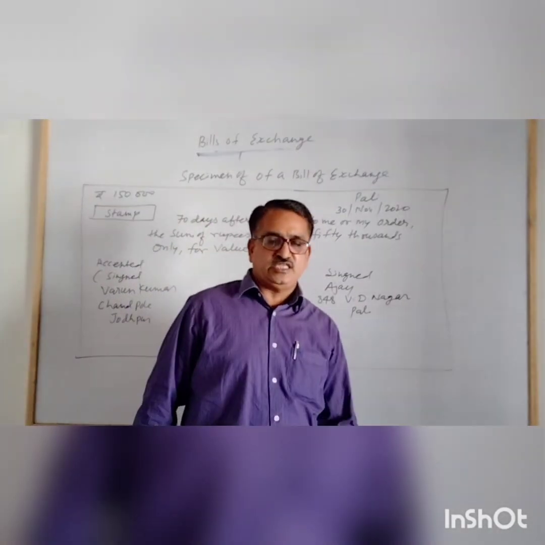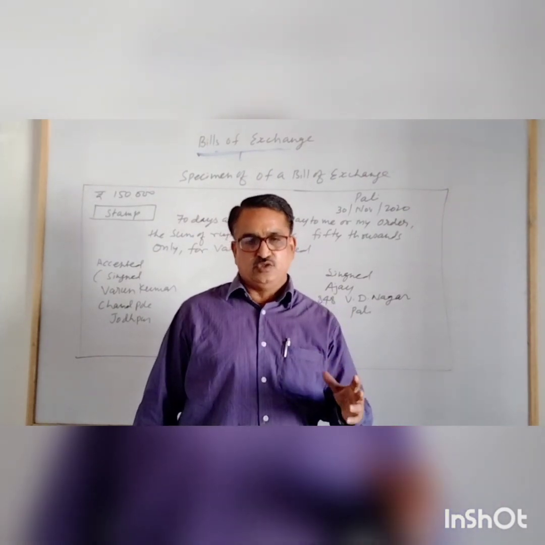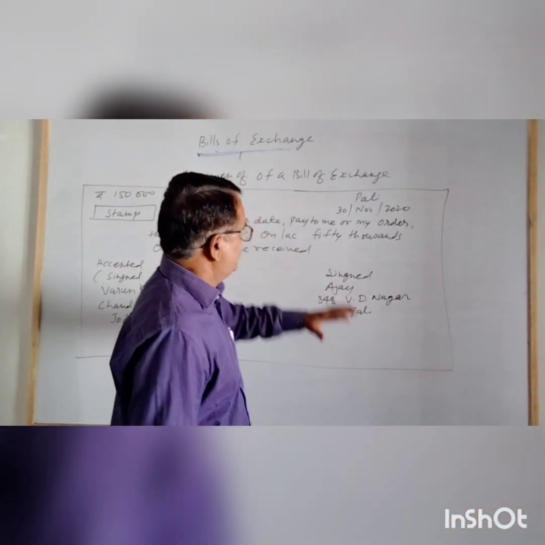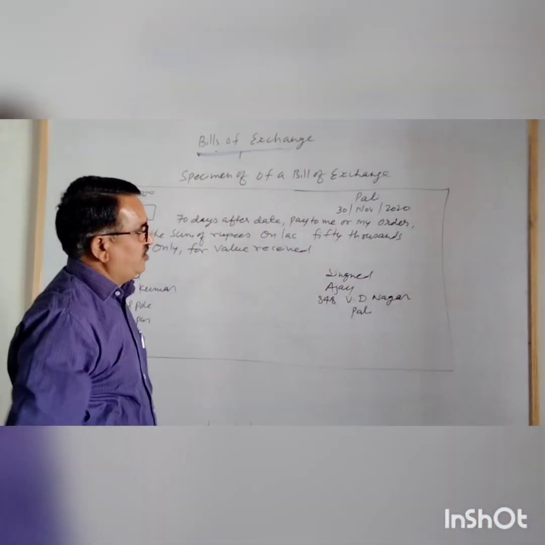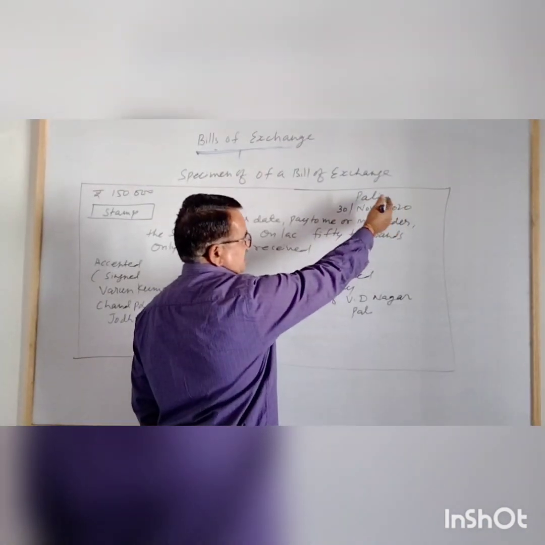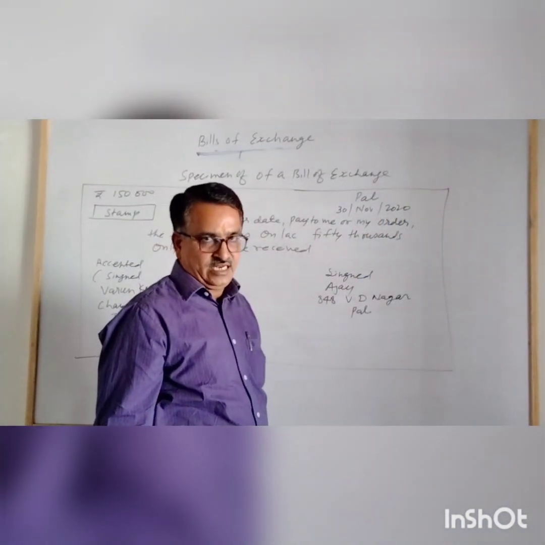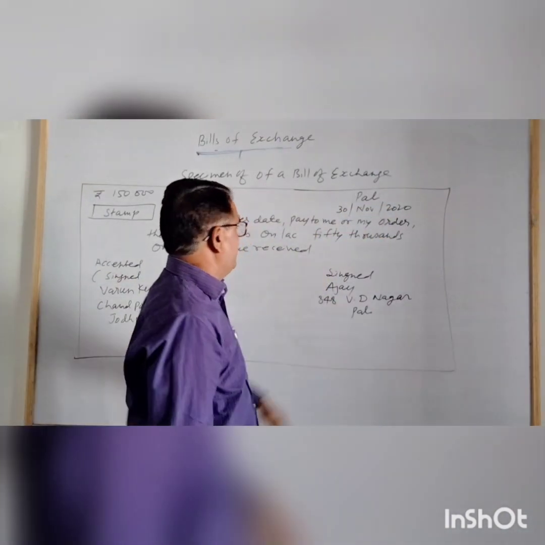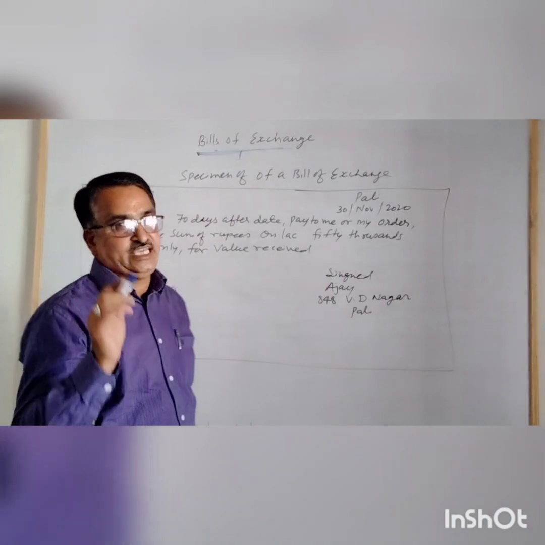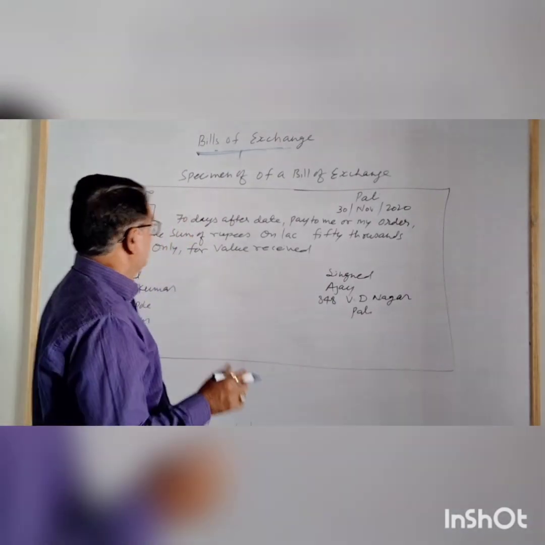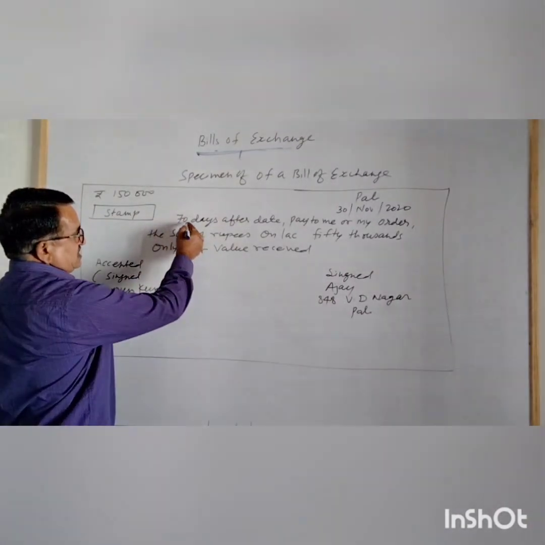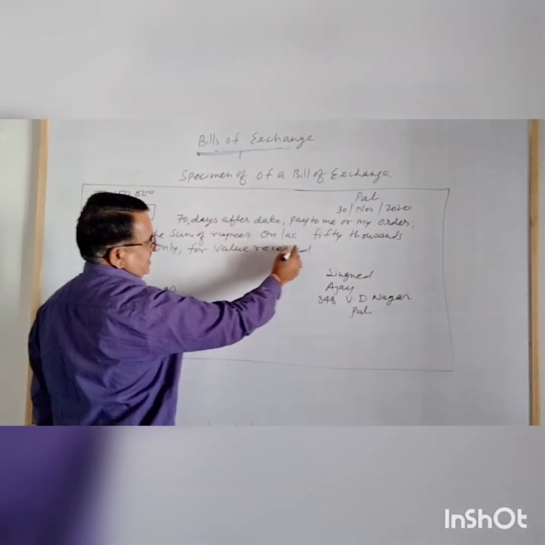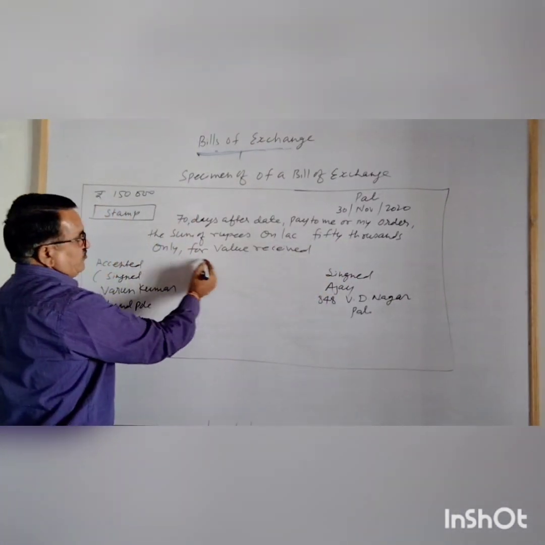Specimen of a bill of exchange. How do we prepare a bill of exchange? The bill of exchange is a document in writing which contains all the terms and conditions. So in this format we can prepare a bill of exchange. Very first, a drawer writes the address, and suppose we are writing from Pali, 30th November 2020 is the date of bill. And you know, a bill of exchange is an unconditional order. So it means we order to make the payment. 70 days after date pay to me or my order the sum of rupees 1,50,000 only for value received.